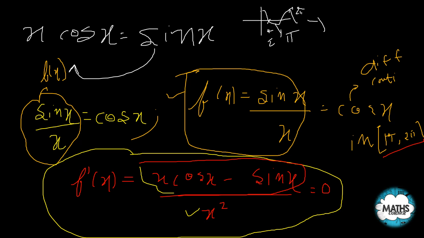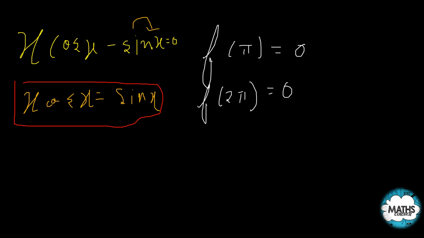So when I set f dash x equal to 0, the denominator can't be 0, so the numerator must be 0. So x cos x minus sin x equal to 0 must have a root between pi to 2 pi, or x cos x equals sin x must have a root between pi to 2 pi, and hence proved. So this I have proved using Rolle's theorem.